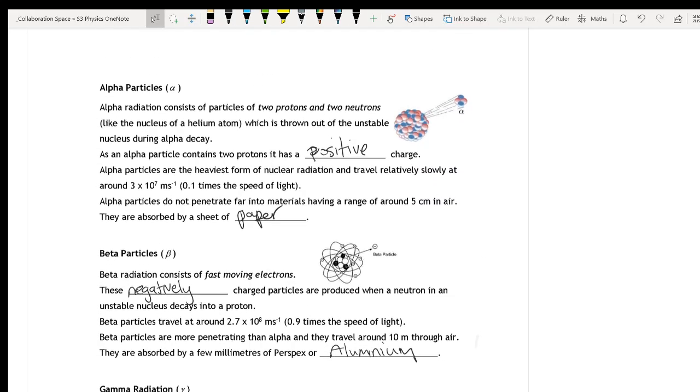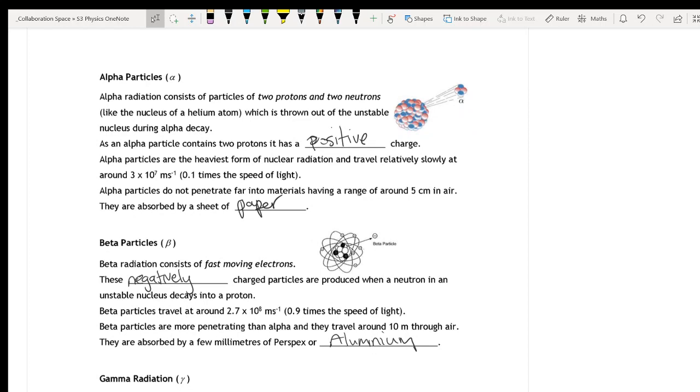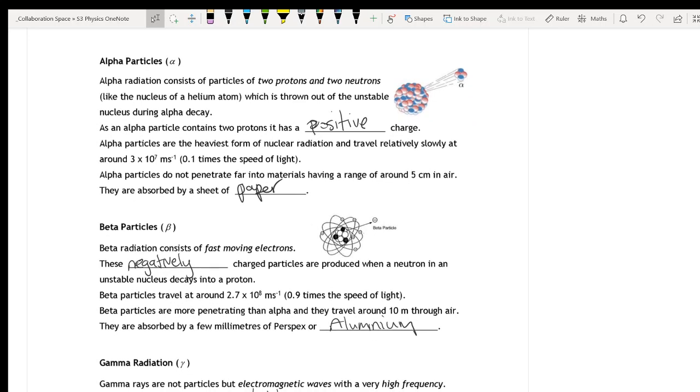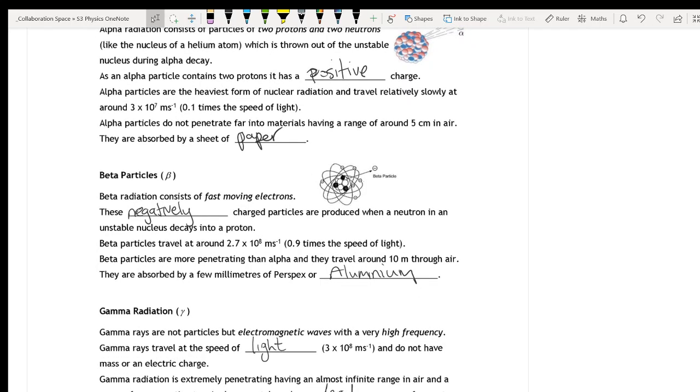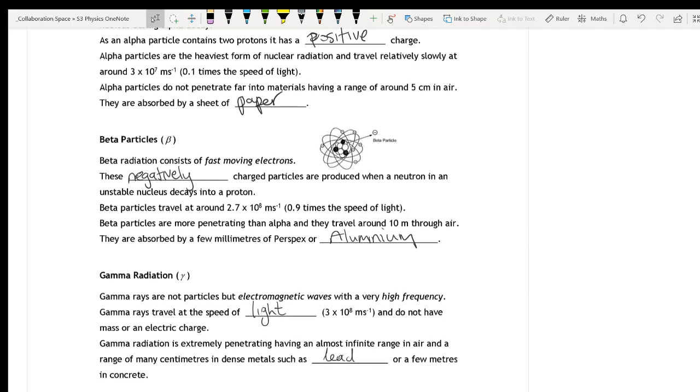Okay, and if you have a read through the notes here, you'll see they have different properties. So alpha particles are big, they're 2 protons and 2 neutrons, so they're the same as a helium nucleus. They're positive because they contain 2 protons, and they're relatively slowly moving. That doesn't mean they're not fast, but they're slow compared to other radiation, about 0.1 times the speed of light. They can also be stopped by a sheet of paper, and they can't get very far in air.